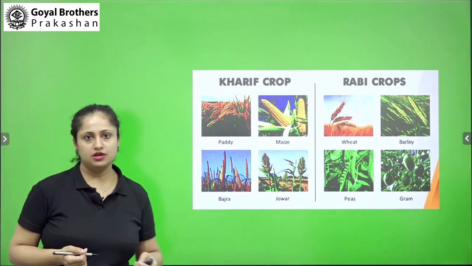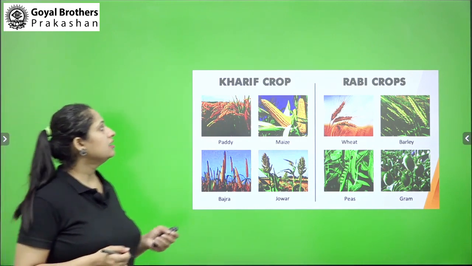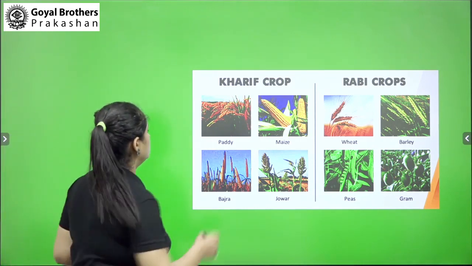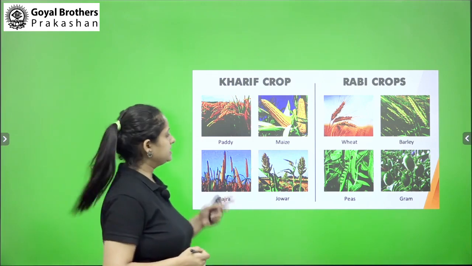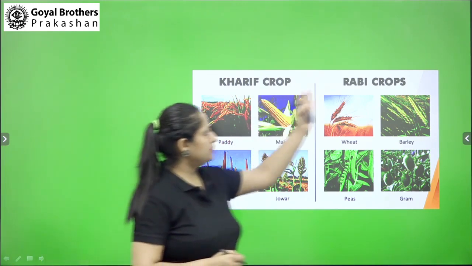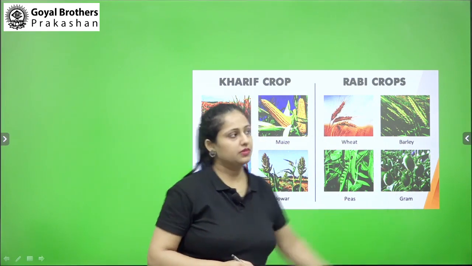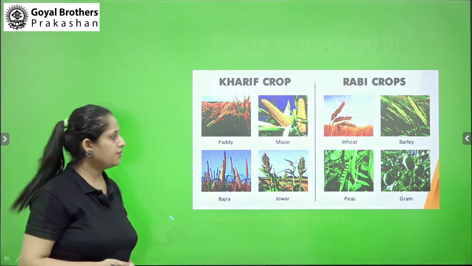Now in this image, we can find various types of crops which are classified as Kharif and Rabi crops. Kharif crops, some common examples are paddy, maize, jowar, bajra. Rabi crops are wheat, barley, peas and gram. There are many other crops also.